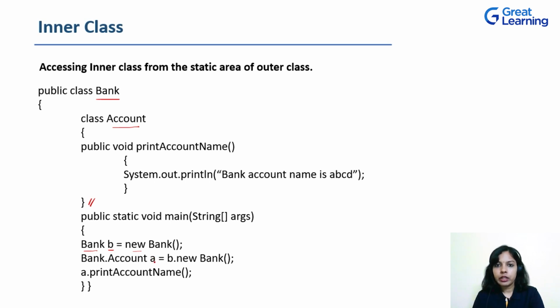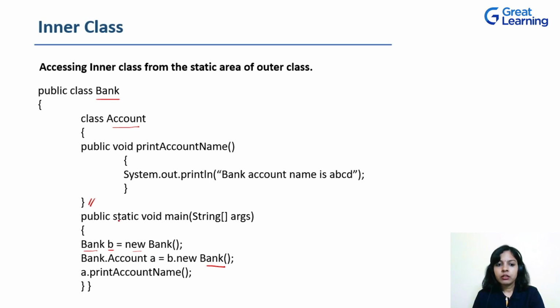So A is an object for the inner class equals to, before using the new operator, it has to be associated with a dot operator and prefixed with the object of the outer class, which is B. So B dot new, and then the constructor to be used is of the outer class always. So this is the syntax to create an object for the inner class: outer class, that is Bank, dot inner class name, that is Account, space, name of the object for the inner class equals to the object of the outer class dot new and the constructor of the outer class.